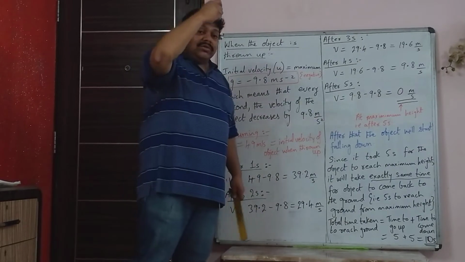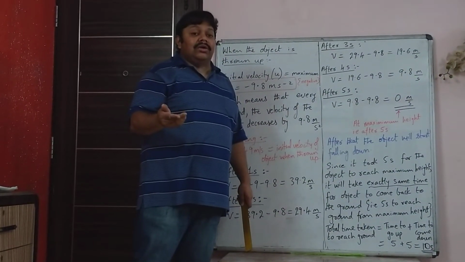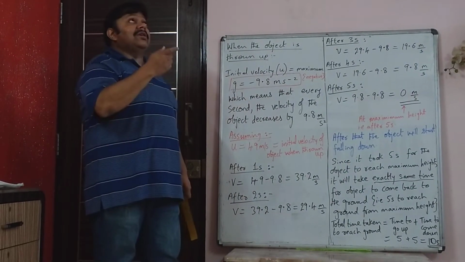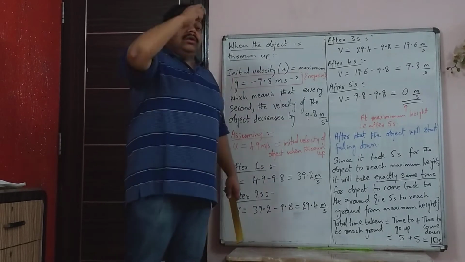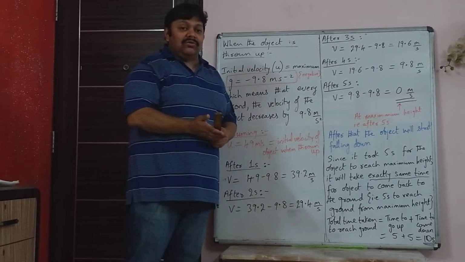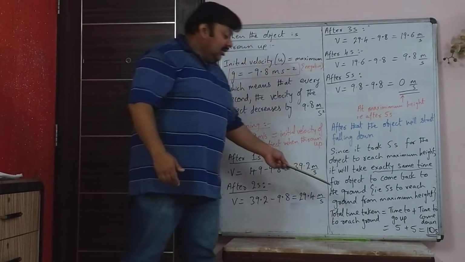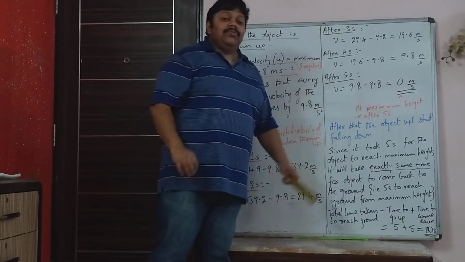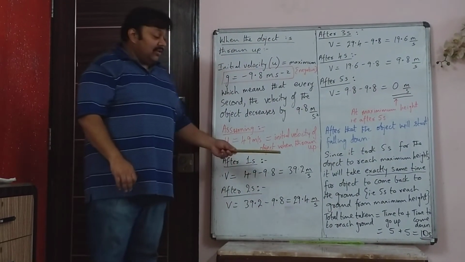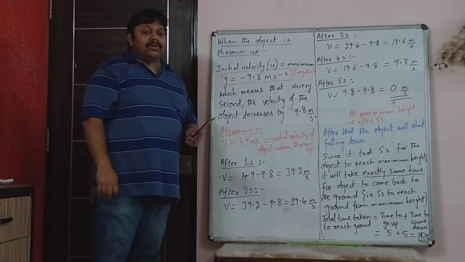When the same ball is coming down, the value of velocity goes on increasing with time. So g is plus 9.8. So if it took 5 seconds to reach maximum height, it will take exactly 5 seconds to come back to its original position. So total time traveled by the ball will be 5 plus 5, that is 10 seconds. So it takes 10 seconds for this example because we had taken initial velocity as 49.